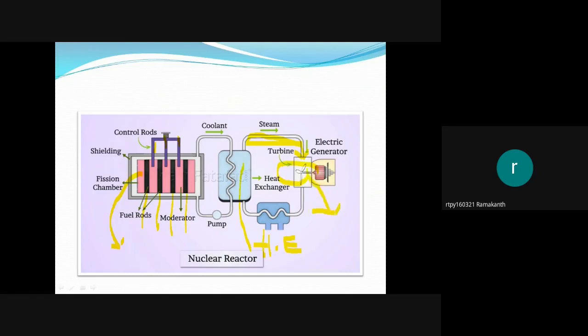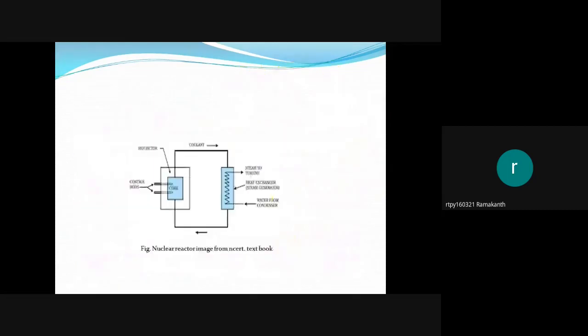Now again, whatever the remaining water is passes through one more heat exchanger and becomes cool, and is repumped into the heat exchanger. This process continuously goes on. This is about the nuclear reactor. This is the actual figure given in the textbook. So this is the schematic diagram.